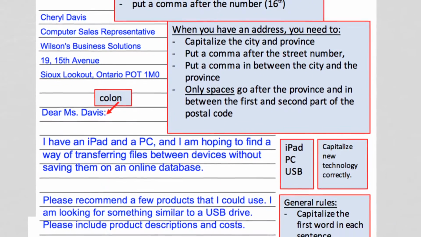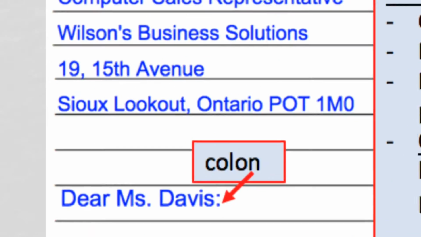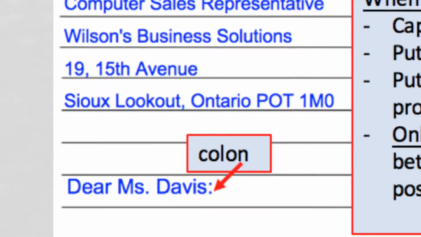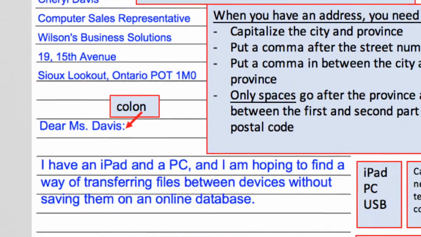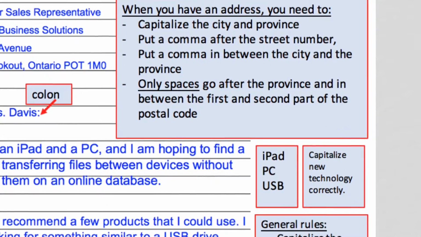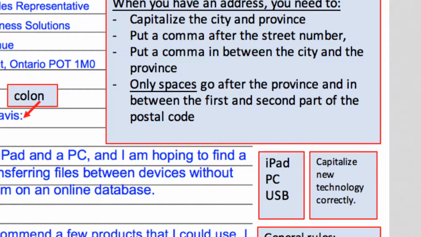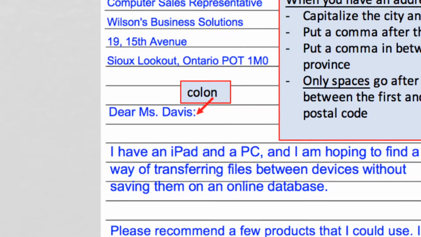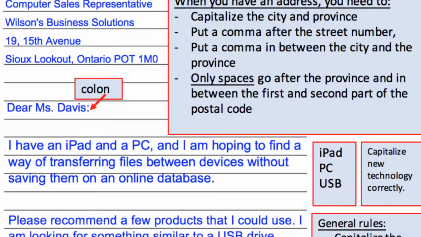And you need to put a comma after the street number. We have a building number 19, on 15th Avenue, which is the name of the street. So you put a comma in between. You put a comma after the street number, and then you also put a comma in between the city and the province. Notice we have Sioux Lookout, comma, Ontario.